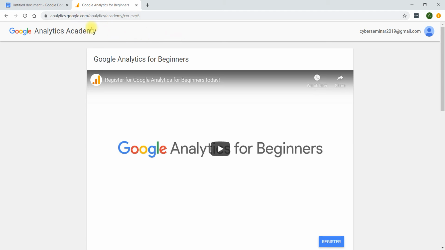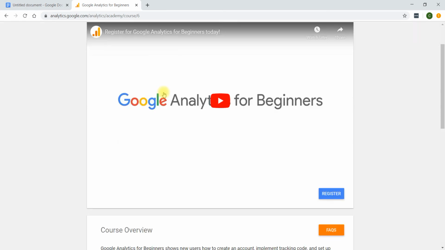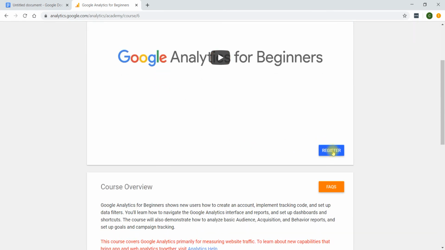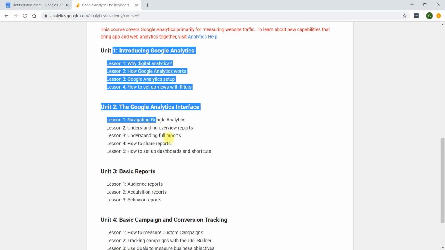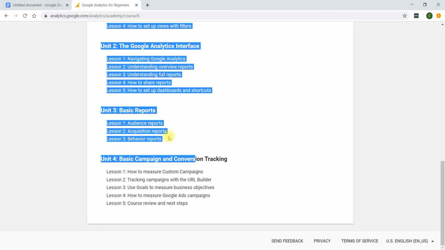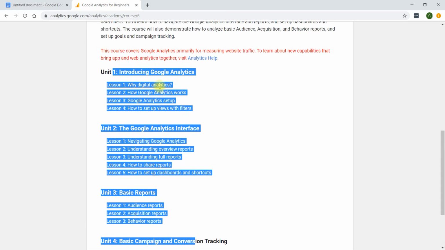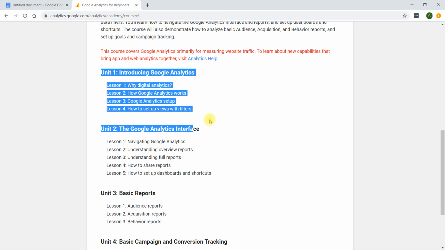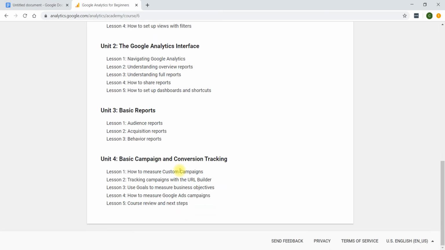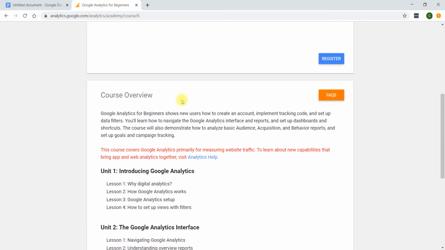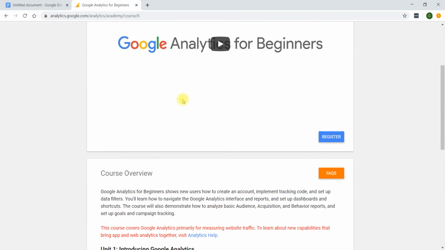So now let's get started. I open this link, and now I have to register. You can go through the details of what you are going to learn throughout the course. These are all mentioned here, and in each unit there is one assignment you have to complete, and also in the middle of a lesson there are 4-5 bits you have to solve, and finally you have to give a final comment for review of the course, and you will get the certificate.